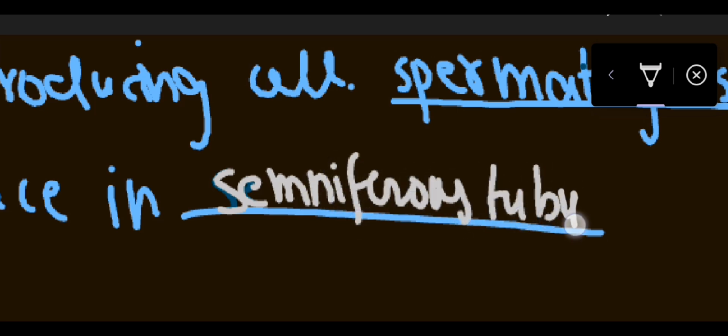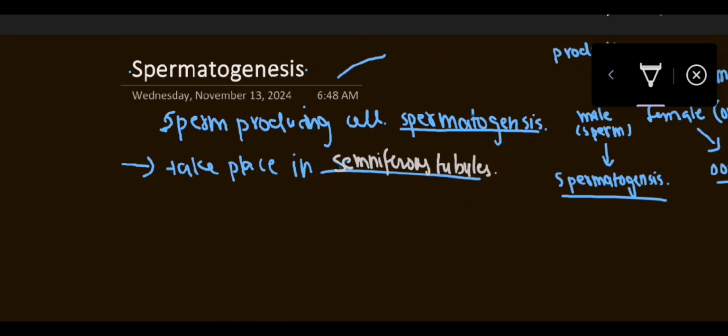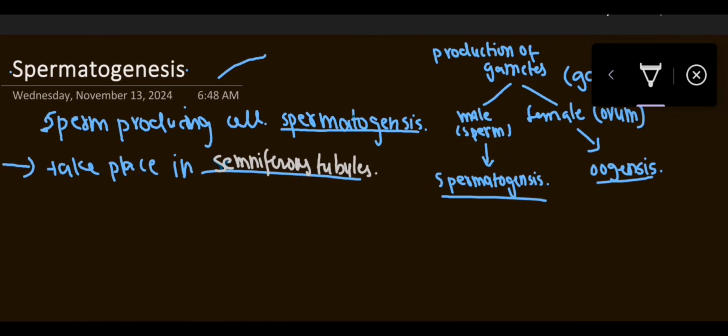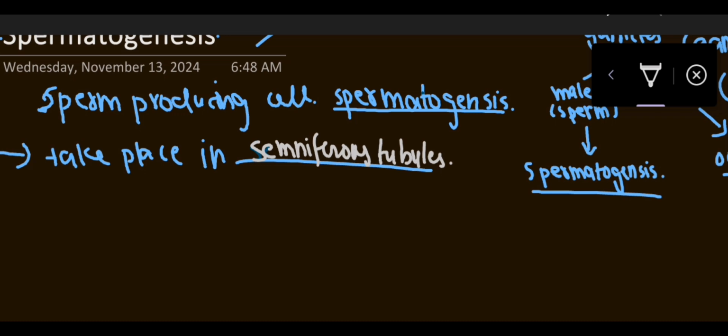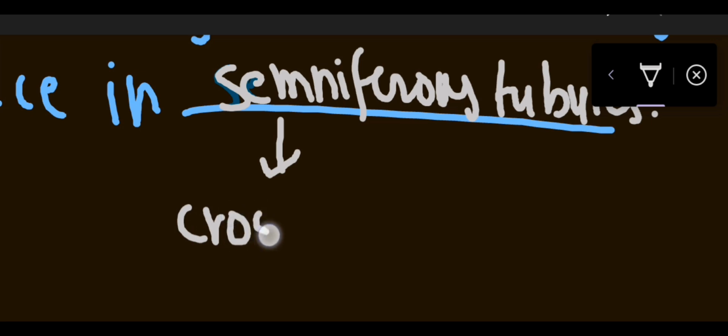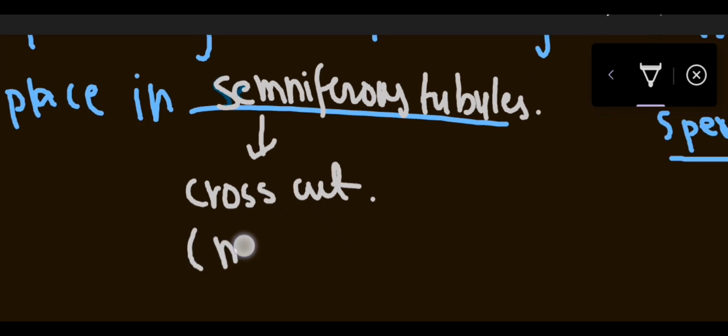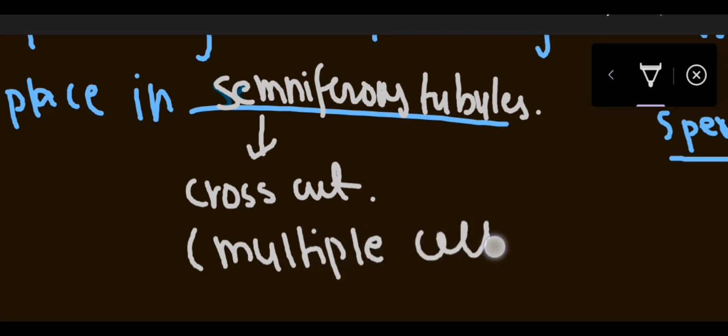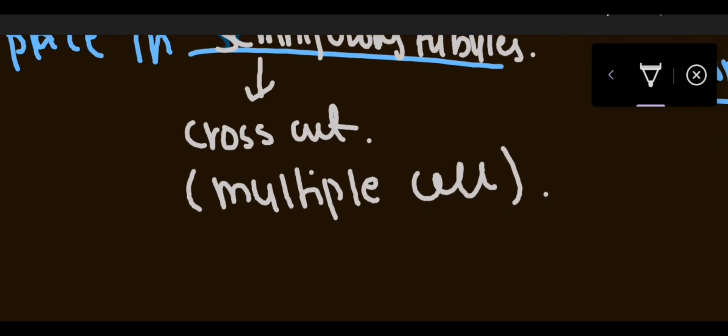Seminiferous tubules. After that, there is one cross section cut in the seminiferous tubule and it has multiple cells. देखो यहाँ पर जो seminiferous tubule होता है which has a cross cut, and there are multiple cells present, and these cells provide nutrients.